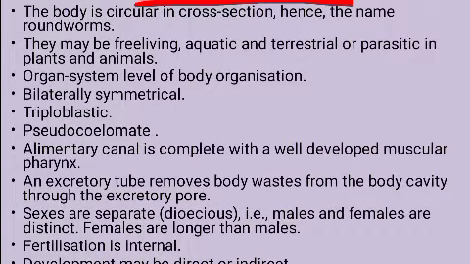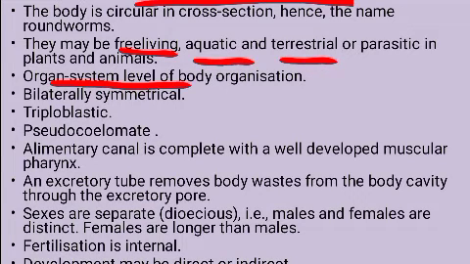They may be free living, aquatic forms are there, terrestrial forms are there, even parasitic forms are also there. The parasitic forms can be seen living as parasites in plants as well as animals. Then these organisms have organ system level of organization. Then they are bilaterally symmetrical. Bilaterally means, bi means two, lateral means lateral halves. So two lateral halves we can get, so they are bilaterally symmetrical.